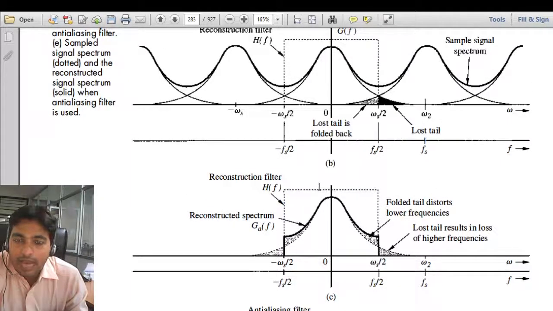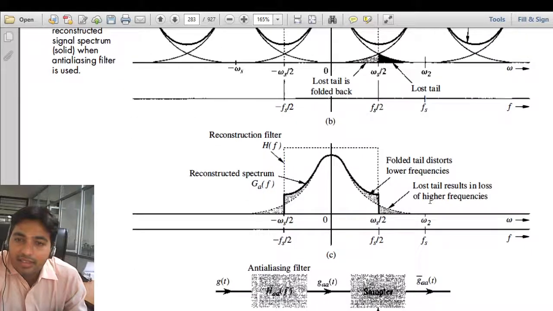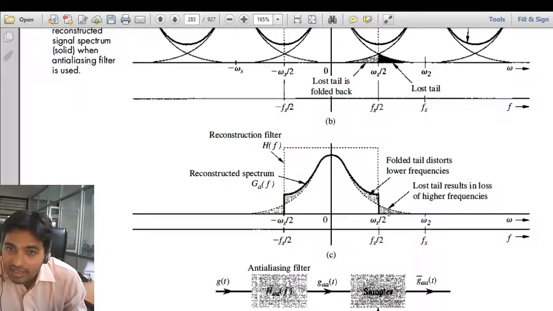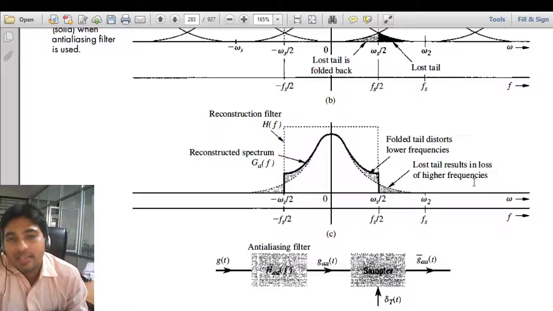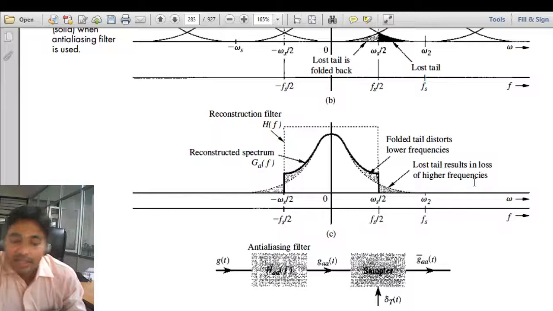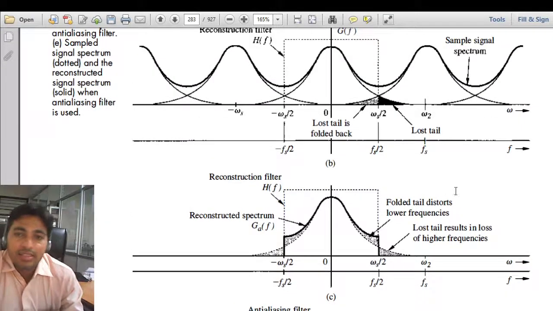This will be the ideally reconstructed signal. We lost this higher frequency component, and now we have a distorted reconstructed signal at the receiver side. As well as losing this higher frequency, this frequency is folded back, that is, the folded tail distorts our original signal, and we have a distorted signal at the output.